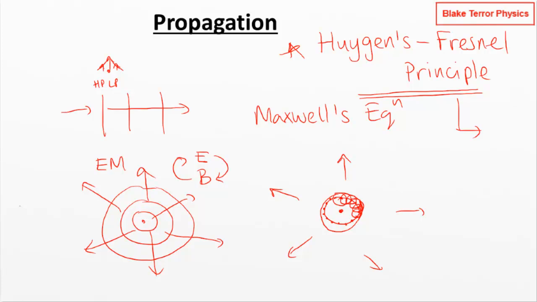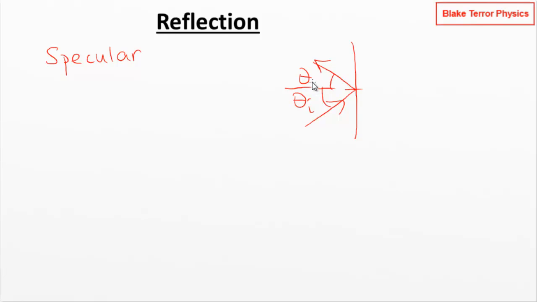Speaking of which, let's move on to reflection. So this is where we're hitting a boundary between 2 different media, and the wave is then bouncing back into the medium from which it came. Now, usually when we're thinking of reflection, the first thing that springs to mind is specular reflection. So this is where we're getting a sharp reflection, our angle of incidence is equal to our angle of reflection. This is what we get in a mirror, where we're seeing a mirror image of something. It's very ordered, the reflection that we're getting off of the boundary.